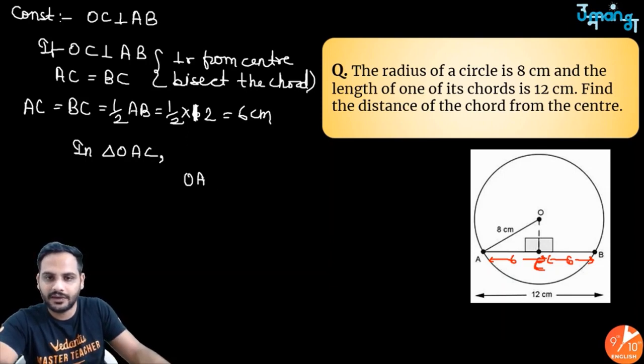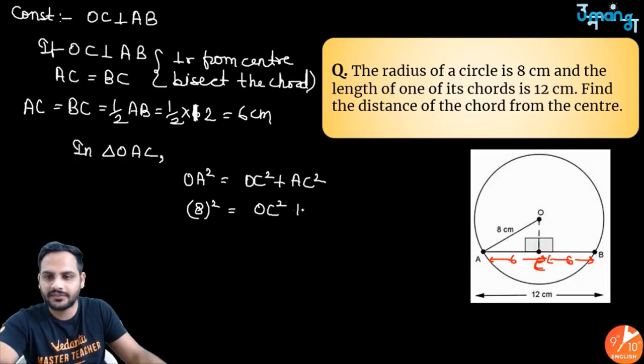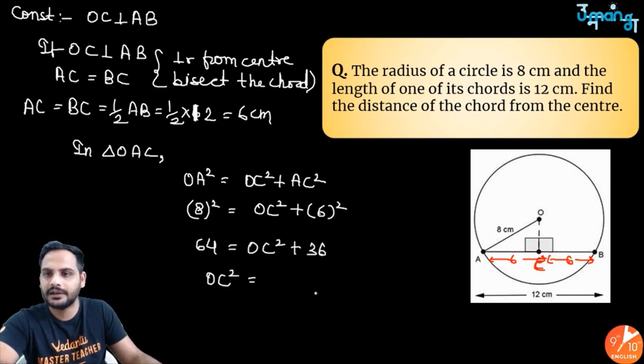So I can say OA square is equal to OC square plus AC square. OA is 8, so 8 square is equal to OC square plus AC, which is 6 square. So it is 64 is equal to OC square plus 36. Shift 36 over there. So OC square is equal to 64 minus 36, which is equal to 28. So OC is equal to square root of 28.